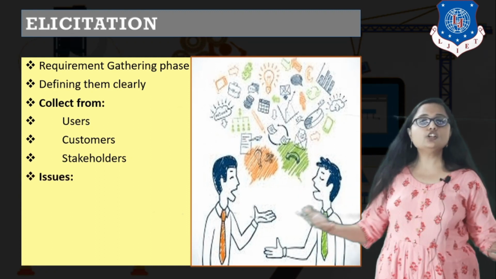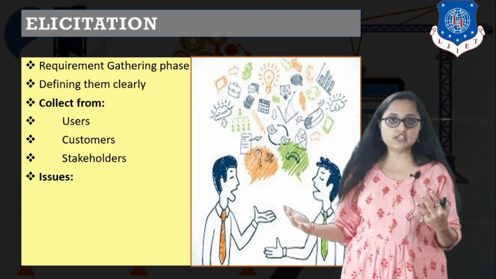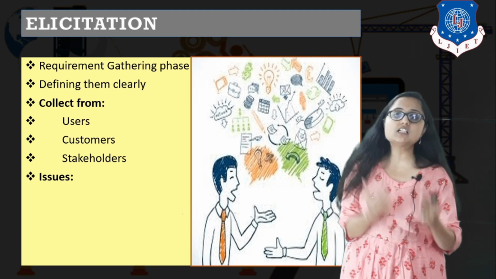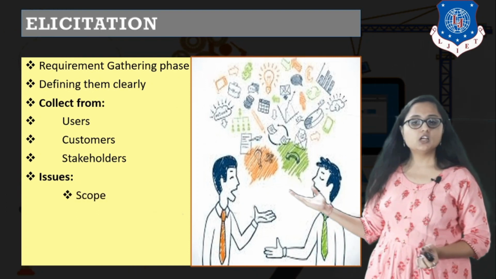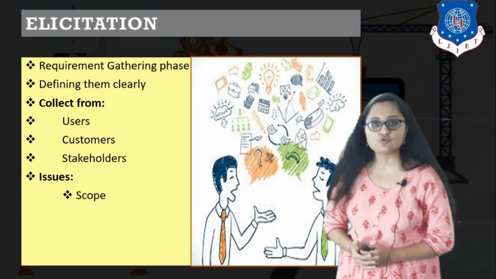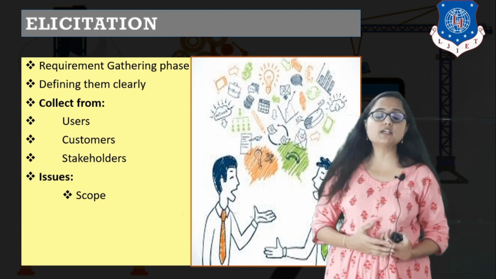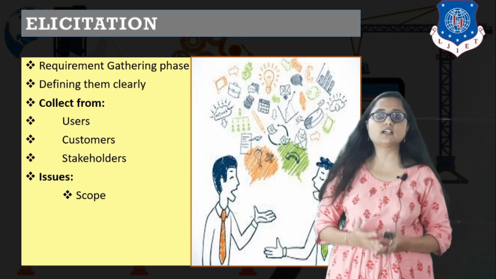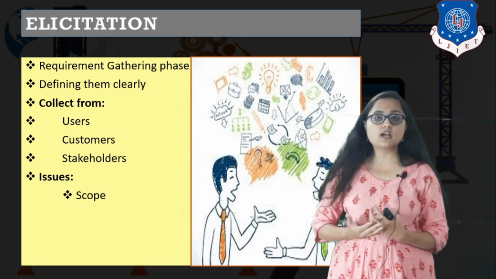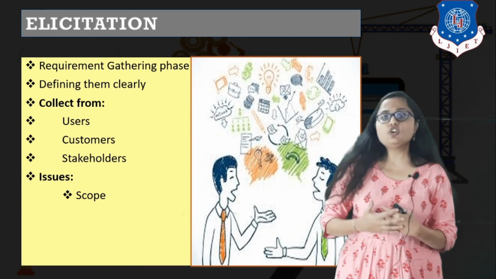Now, even though we are trying our best to communicate with all of them, there are some issues related to the elicitation phase. Which are they? The first is the issue of scope. Now this issue of scope is basically related to the customer. Why? Because I told you that the customer will give you requirements endlessly. They do not know what scope is.